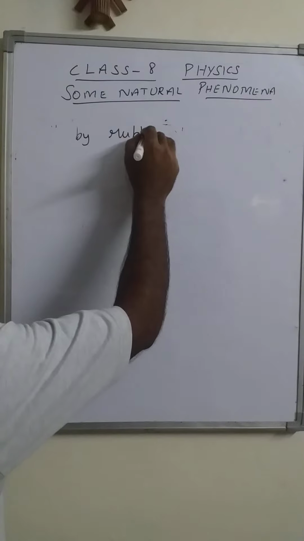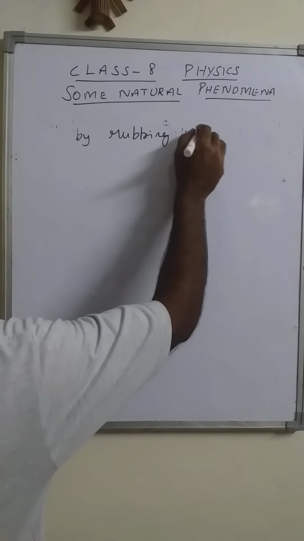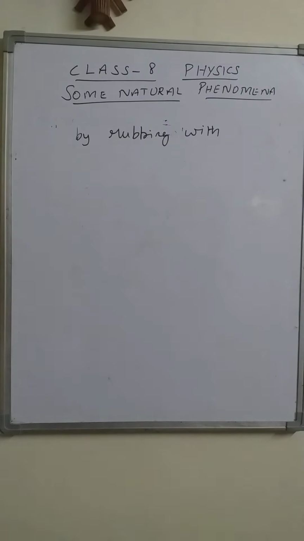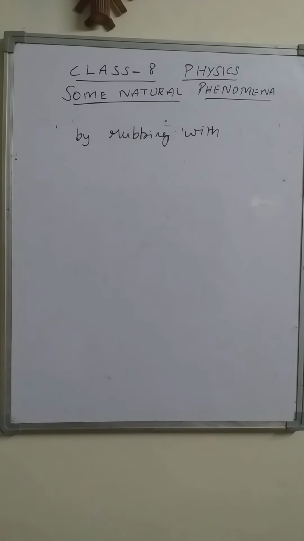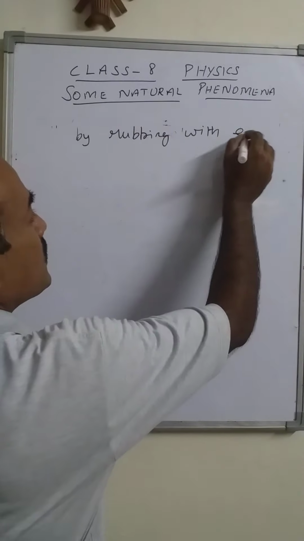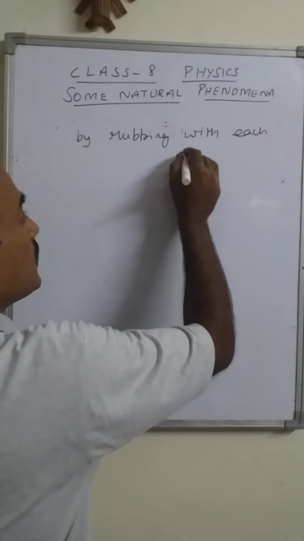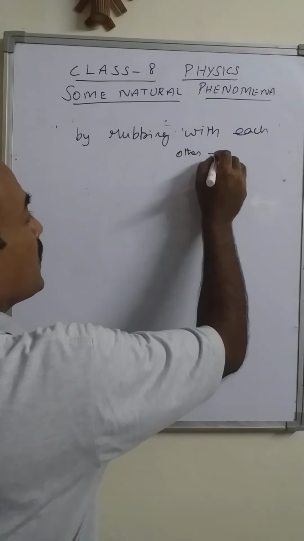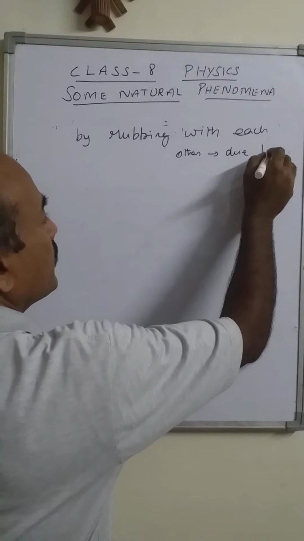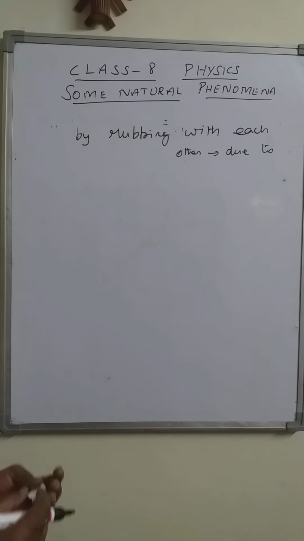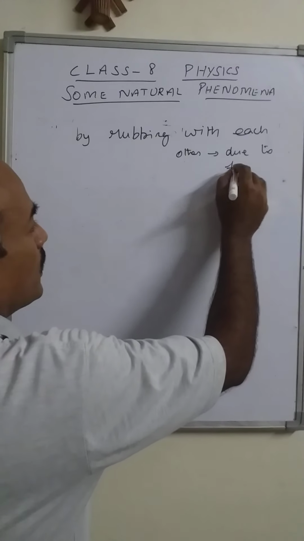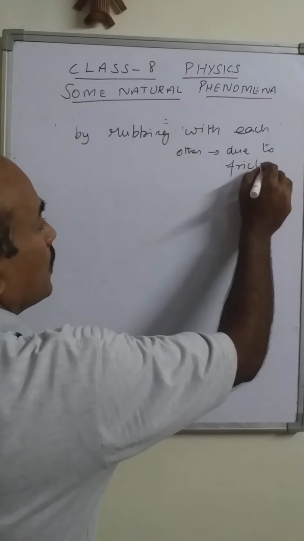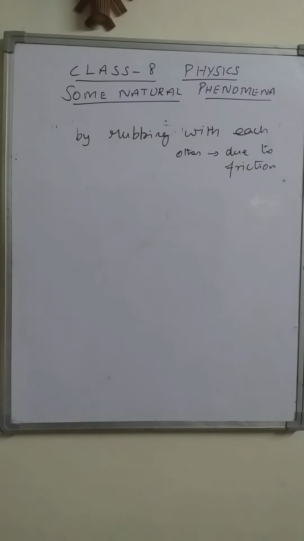On rubbing with each other, there is friction on both the surfaces, because you people know about friction. Due to friction, the matter which is neutral now becomes charged.